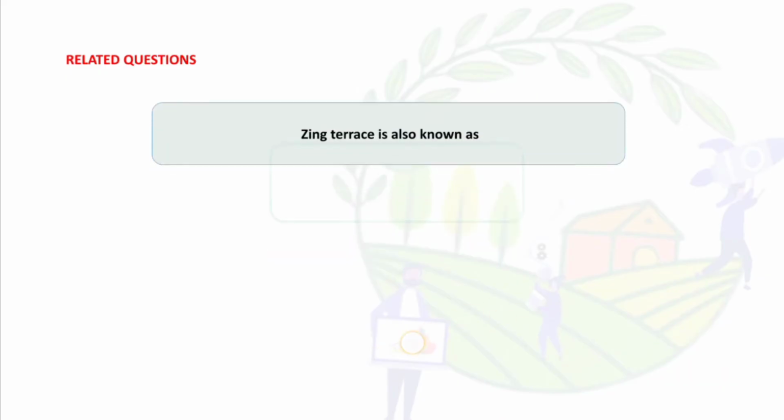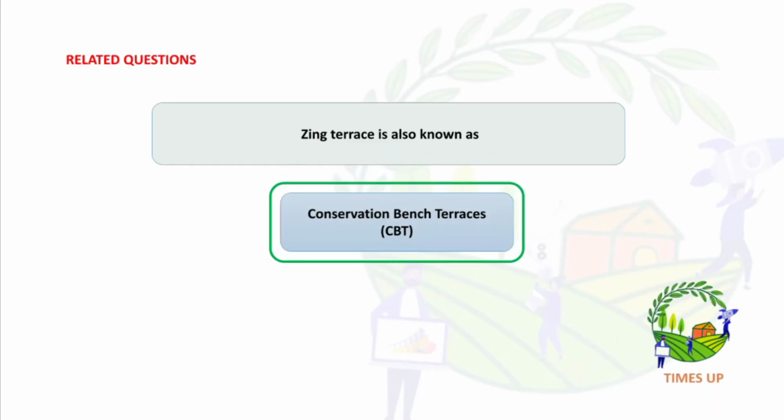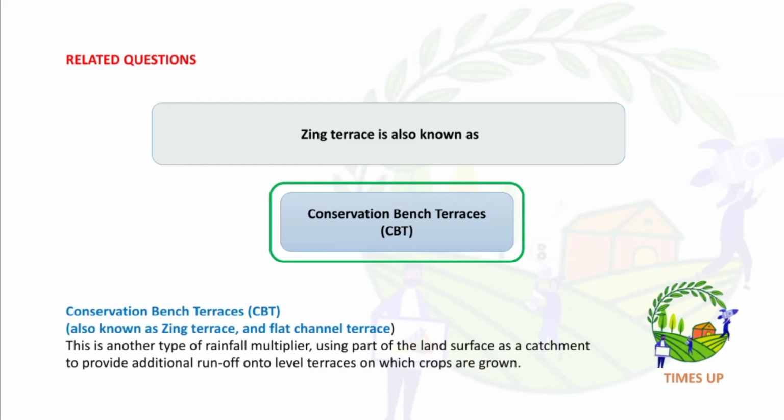Zing terrace is also known as conservation bench terrace, CBT. So conservation bench terrace is also known as zinc terrace and flat channel terrace. This is another type of rainfall multiplier using part of the land surface as catchment to provide additional runoff onto level terraces on which crops are grown.